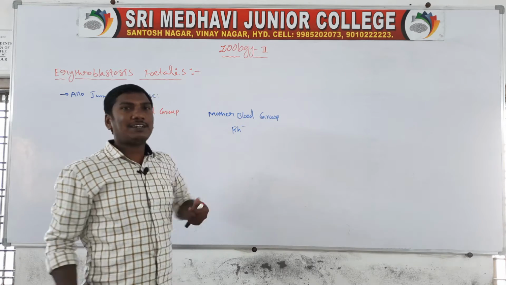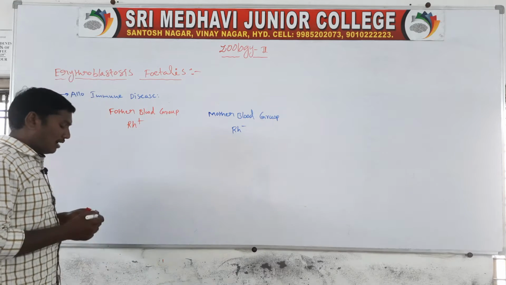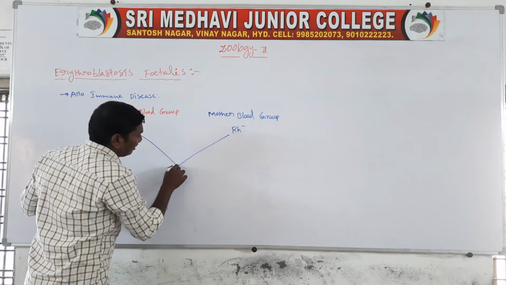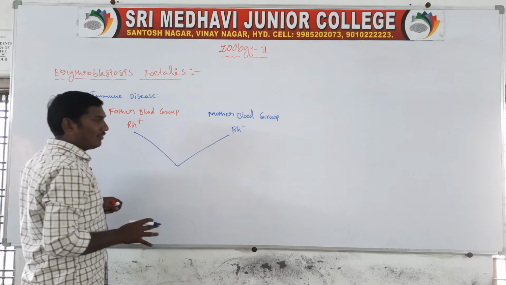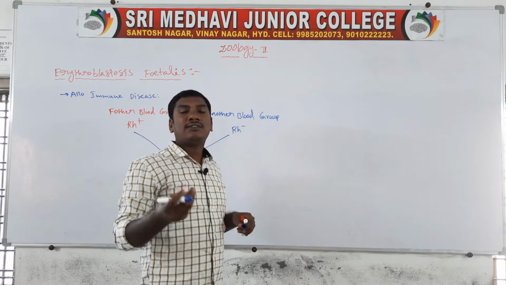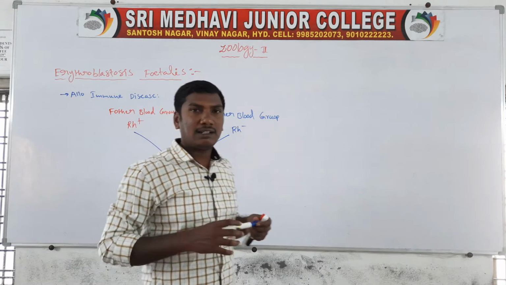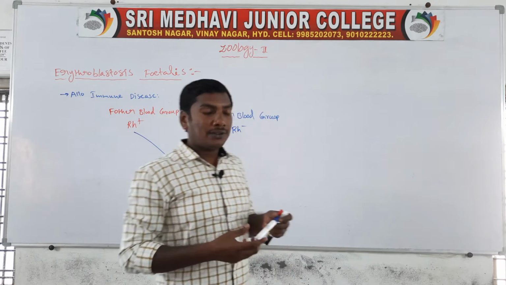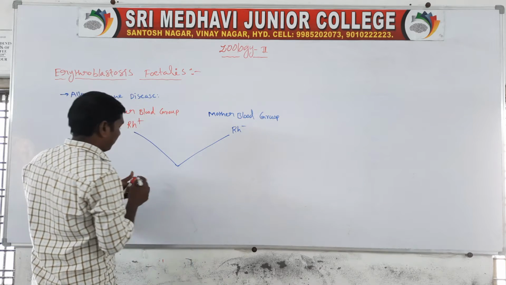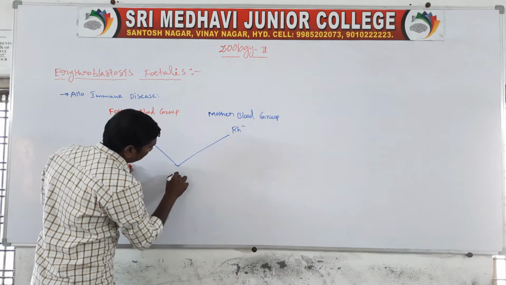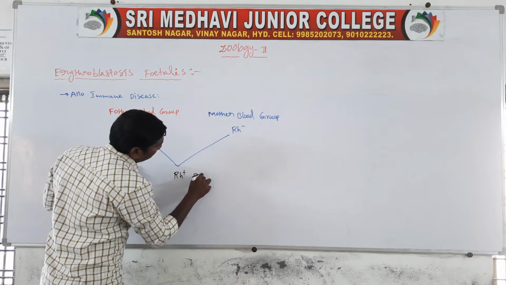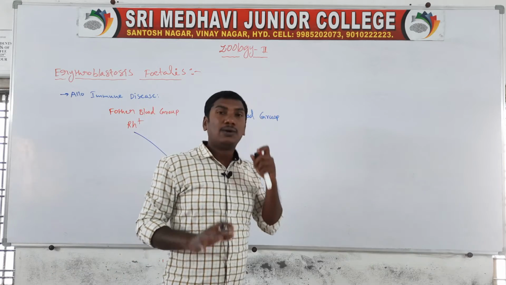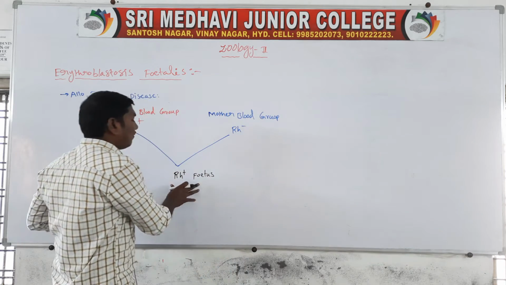After marriage, after fertilization, the embryo forms. If the embryo, the fetus, is Rh positive, there is an effect.